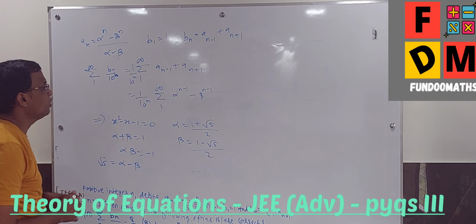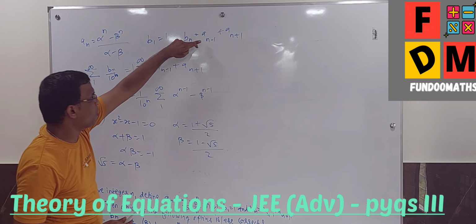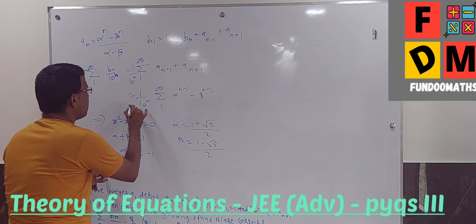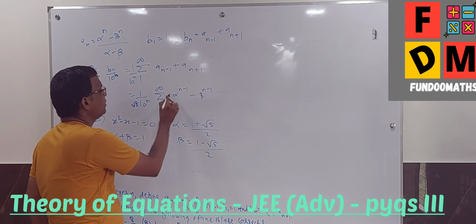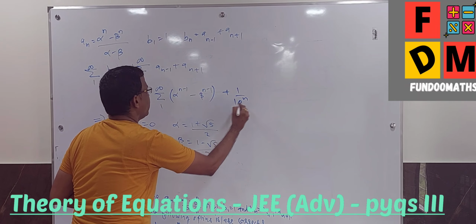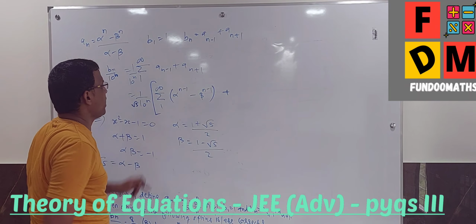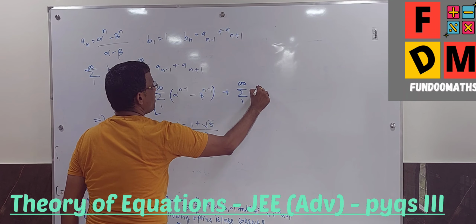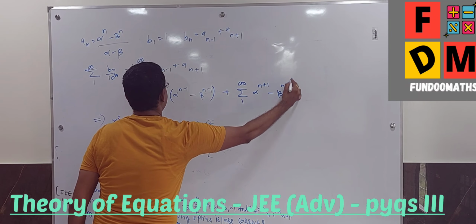Now we have to find this. Alpha^(n-1) minus beta^(n-1) is something I got for this, and upon alpha minus beta I can pull out root 5 outside. That's why I have done this, because otherwise it was a little complicated. So this is what I got, plus again 1 upon 10^n and root 5, which I can take common totally, and a_(n+1) is the sum from 1 to infinity of alpha^(n+1) minus beta^(n+1).